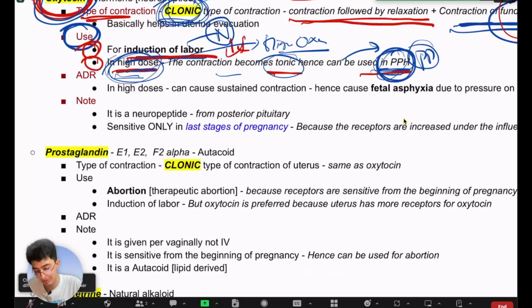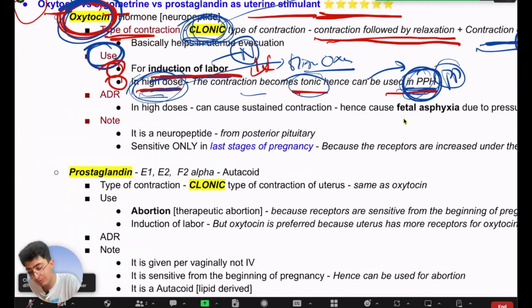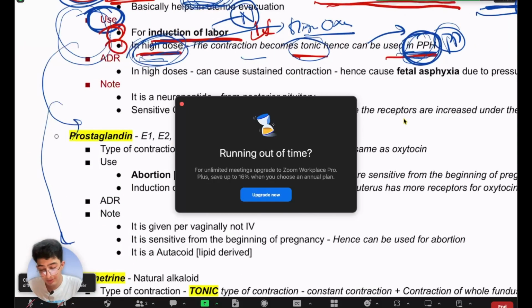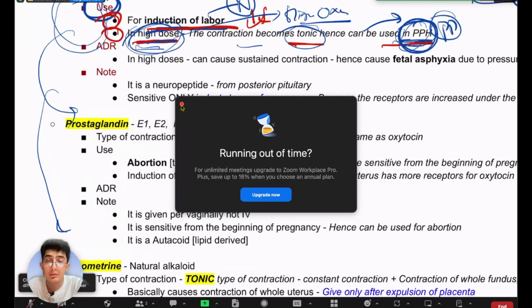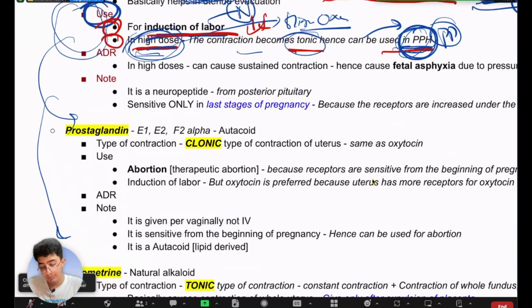So I hope you guys understood this, right? This is very important to understand. This knowledge will be useful when we discuss the remaining two as well, right? Now, let me cross this. Now, so that was the use, right?